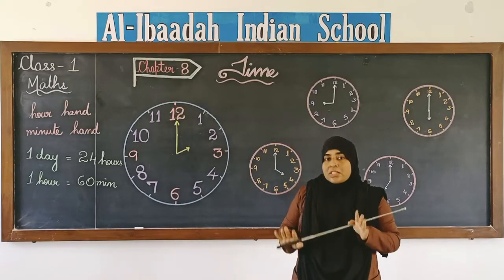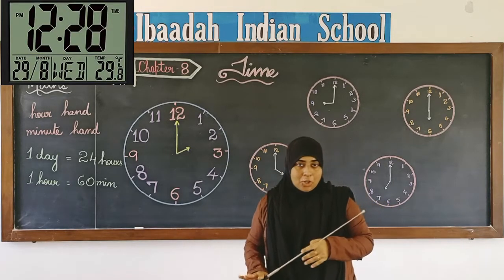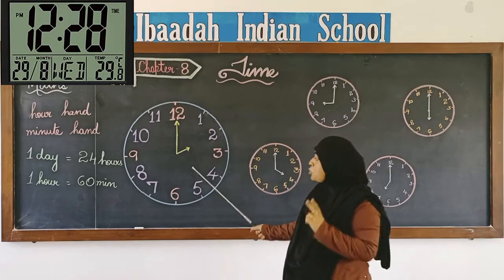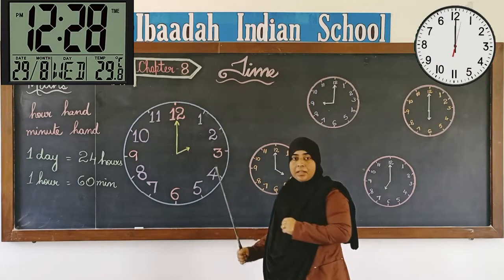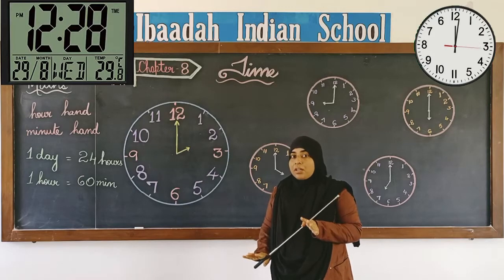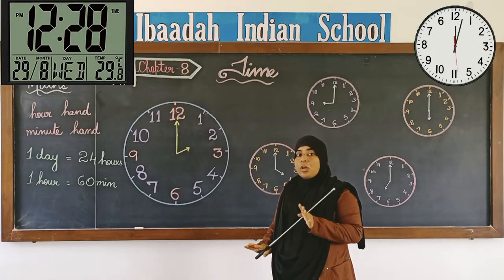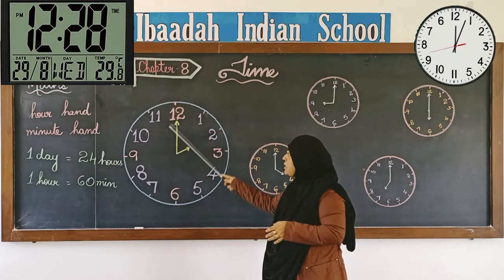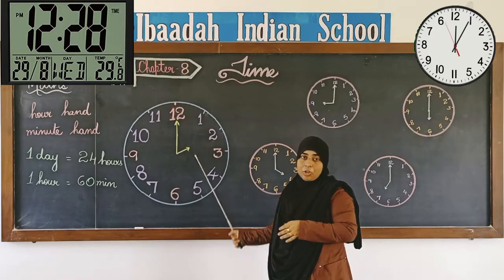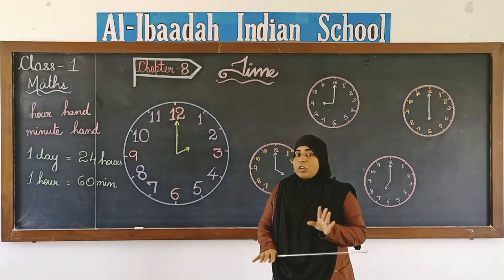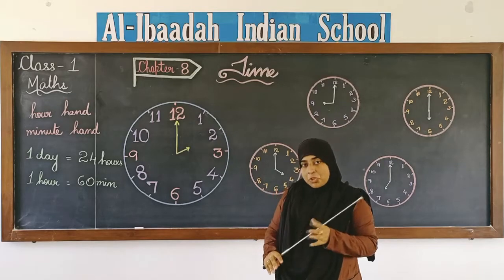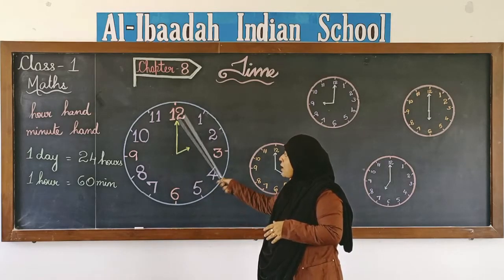Those types of clocks are called digital clocks. So there are two types of clocks, analog clocks and digital clocks. Today we will learn how to read the time on analog clocks. Reading a digital clock is very easy, but we should know how to read the time on analog clocks also.